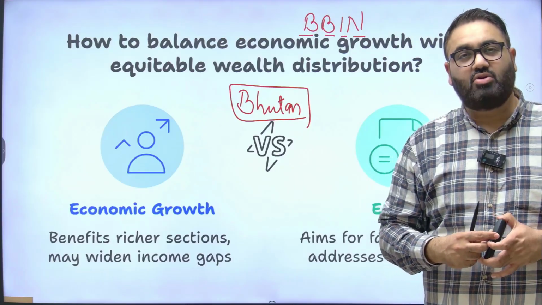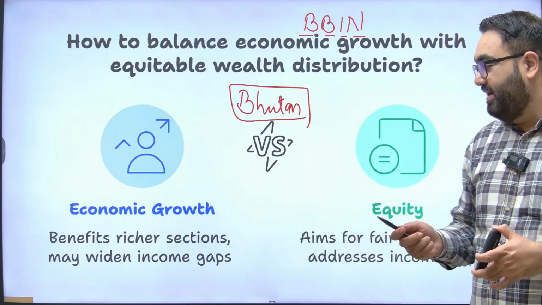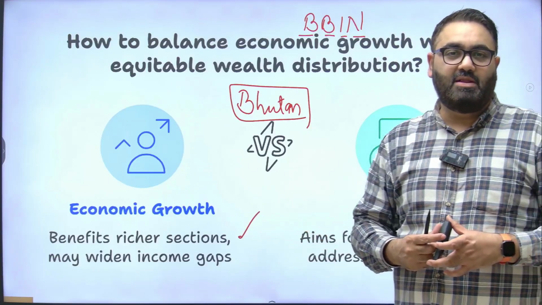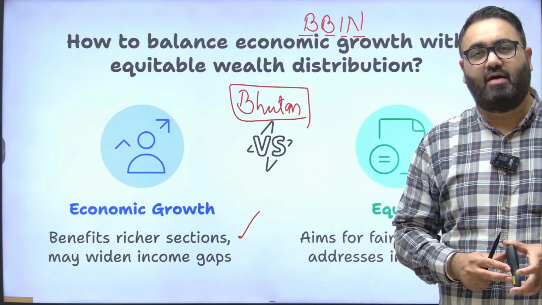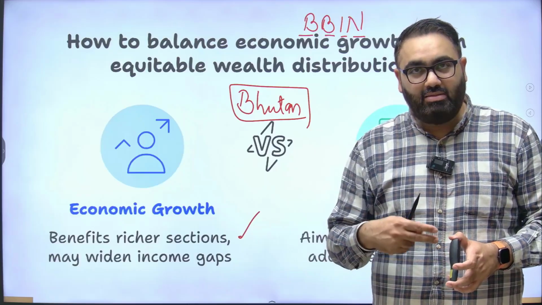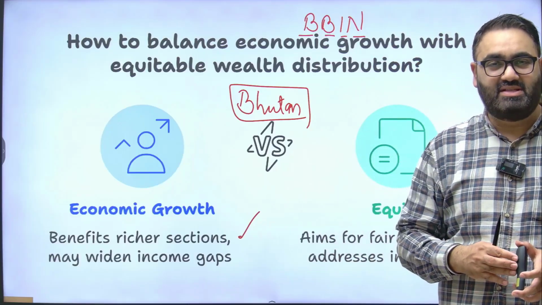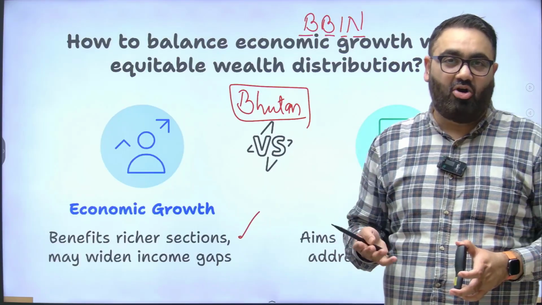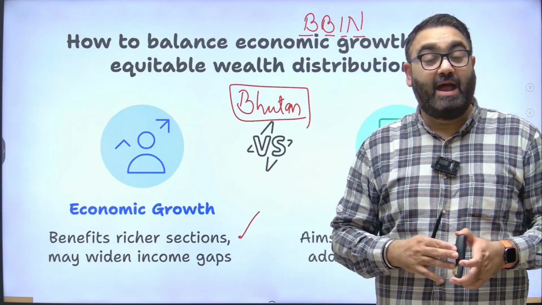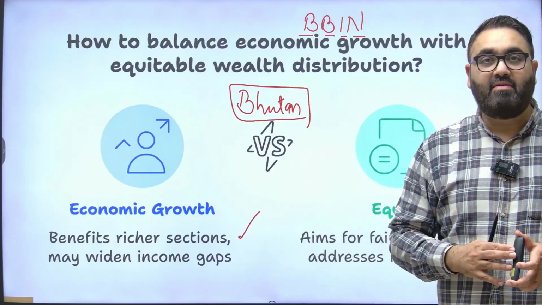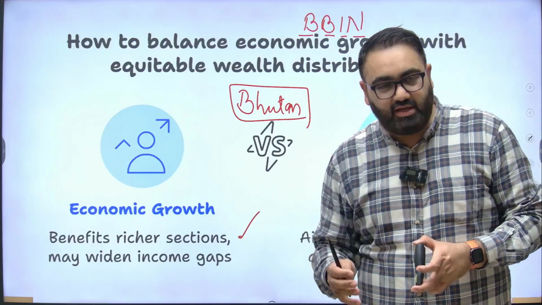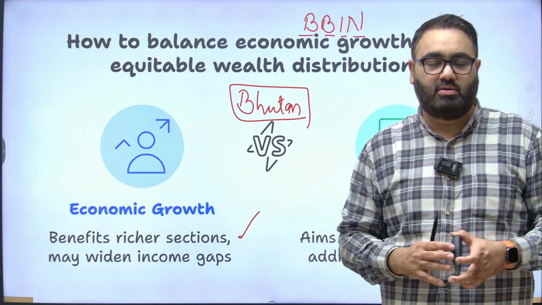When countries focus only on growth, that means it benefits the richer section much more. Because, for example, the easiest way for the government to bring in growth in the country right now is to help the industrialists, to help these big rich businessmen, make policies that they want, allow them a free hand, allow them to expand their businesses. That would bring growth. But would it bring equity? No. It would keep on increasing the difference between the rich and the poor.